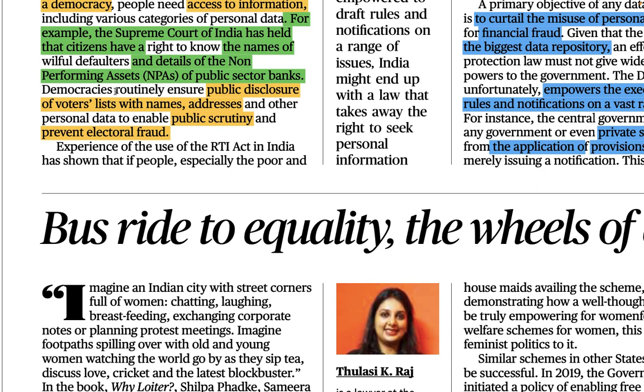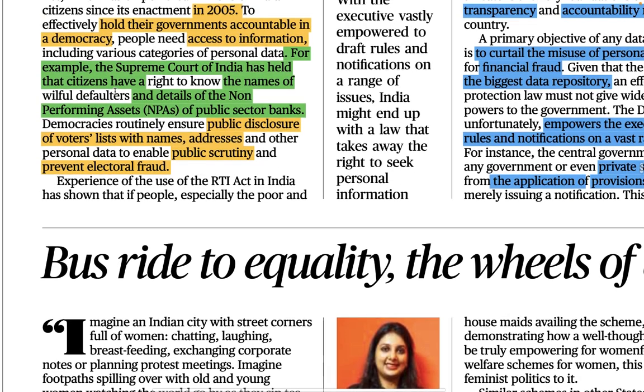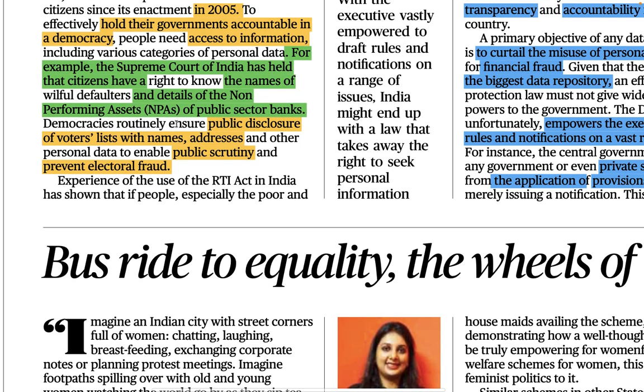So democracies routinely ensure public disclosure of the voter list. Like the voter list, you can see on the website with your name, your address, and other personal data like your sex, meaning gender basically, male, female, or transgender or whatever, so that it can be publicly scrutinized, so that everyone can see it, and electoral fraud can be prevented.